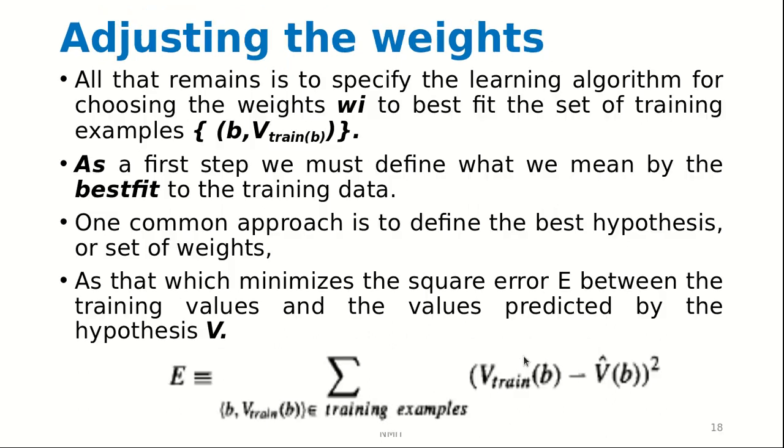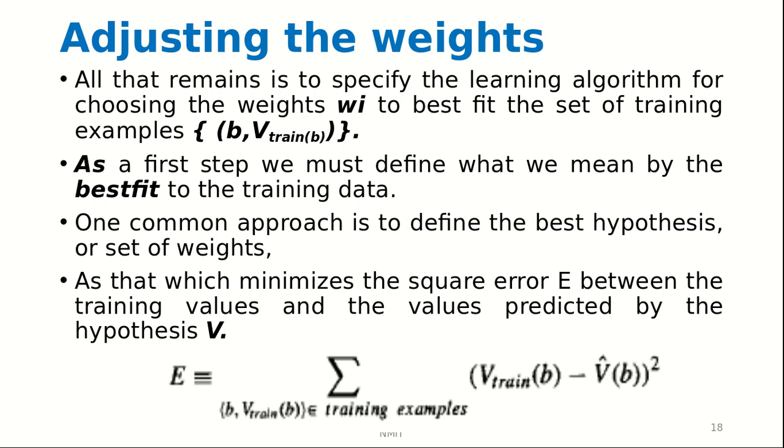Now we need to adjust the weights. Adjusting the weights means how to change or update the weights. All that remains is to specify the learning algorithm for choosing the weights to best fit the set of training examples. As a first step, we must define what we mean by best fit to the training data. Best fit means whatever is the most optimal solution for a given training data.